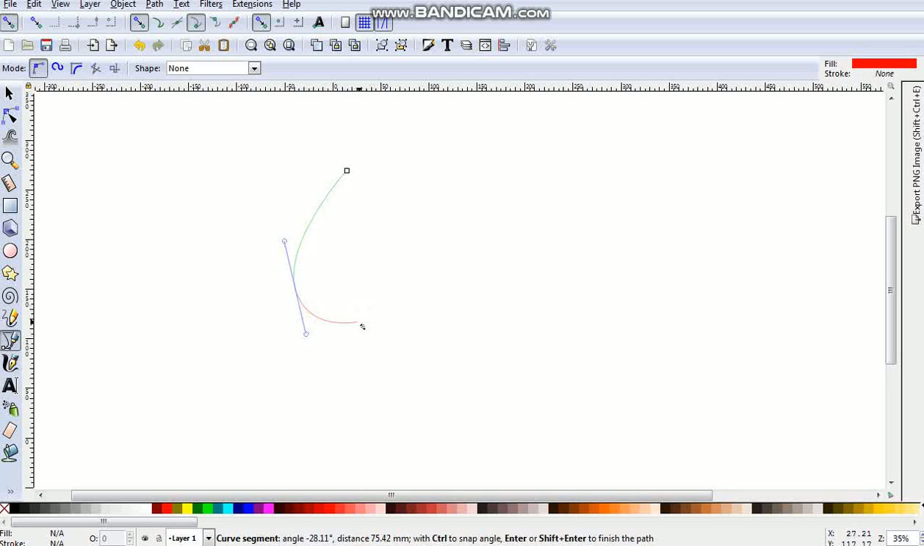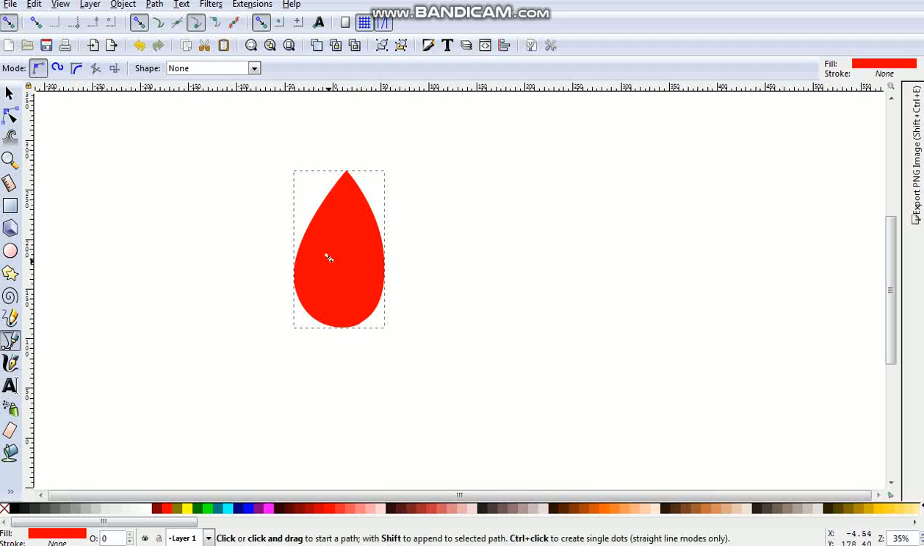Again, click and leave. Now click, like this. There's no worry that the drop is not perfect. We can adjust it later.